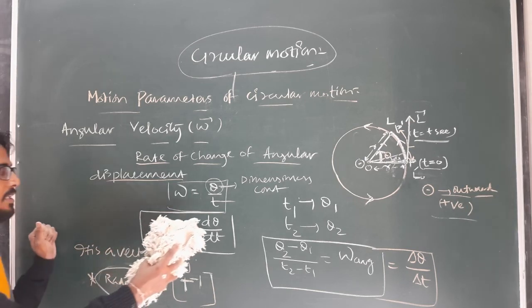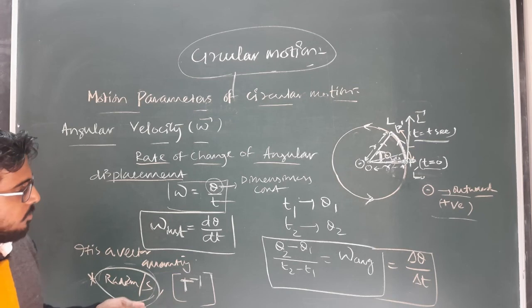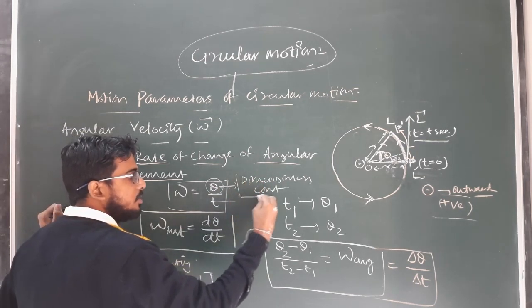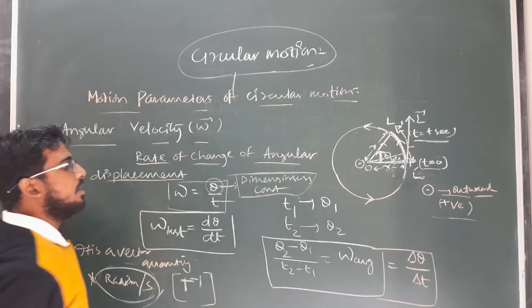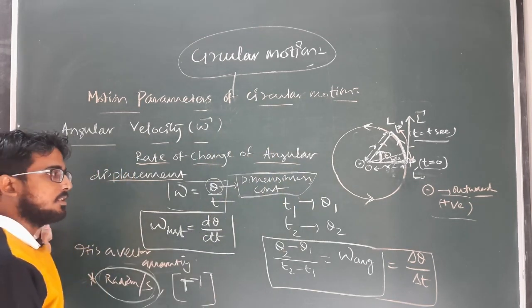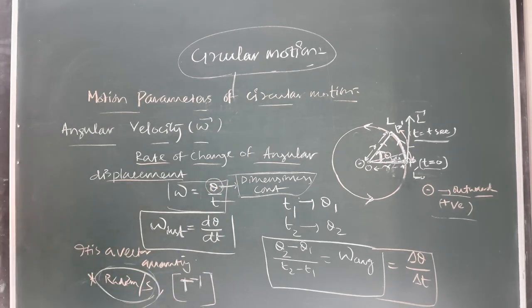Maybe mistakenly I told you before that the dimension of the angular displacement is radian, but actually, the angular displacement is the same as that of angle. That's why it is a dimensionless constant, but it has a unit, that is radian. Clear? So you have to remember this.